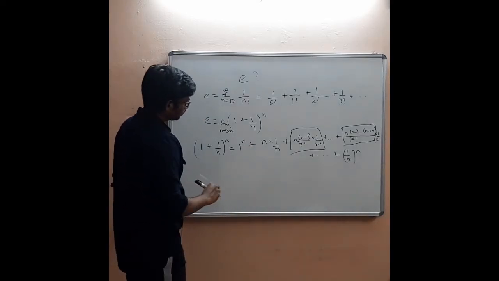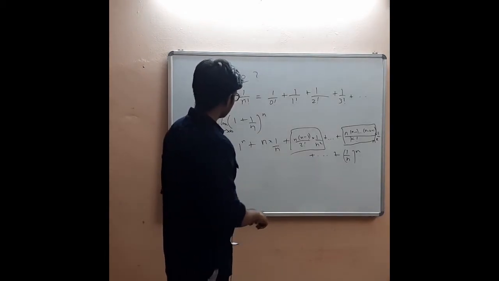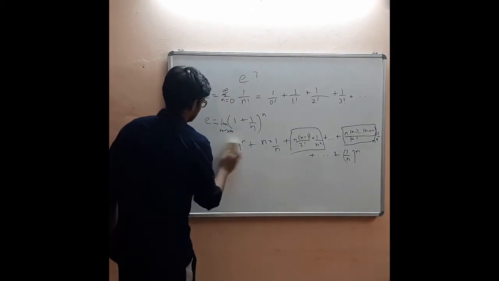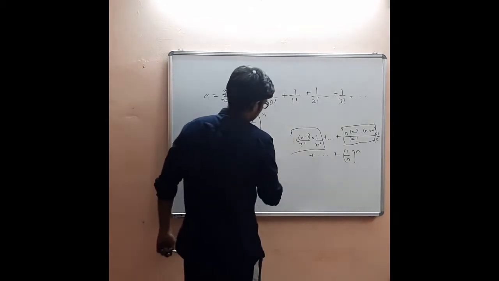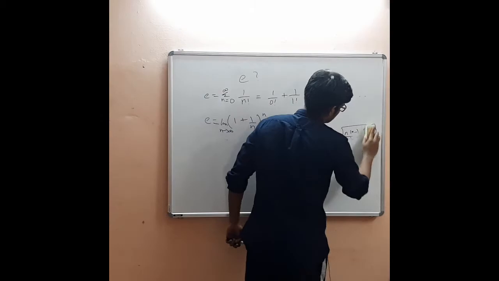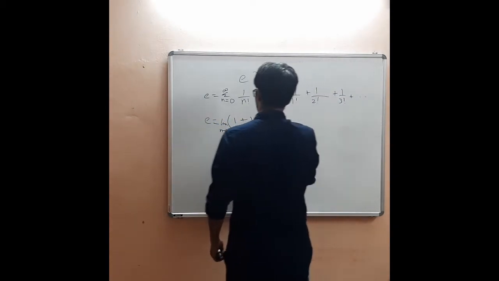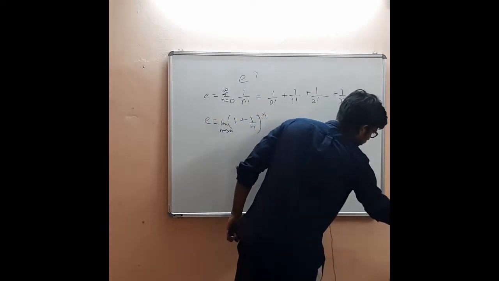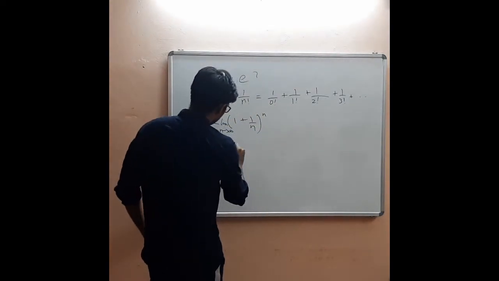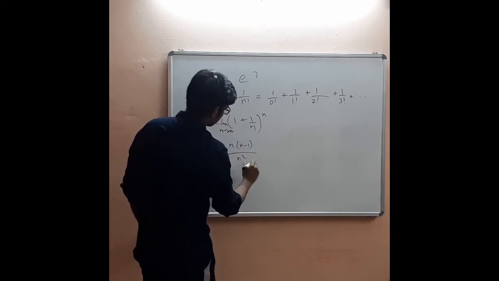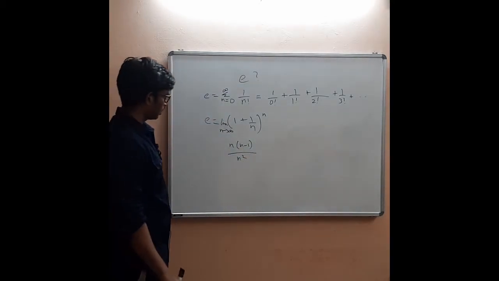Let's just think about n into n minus 1 divided by n squared.